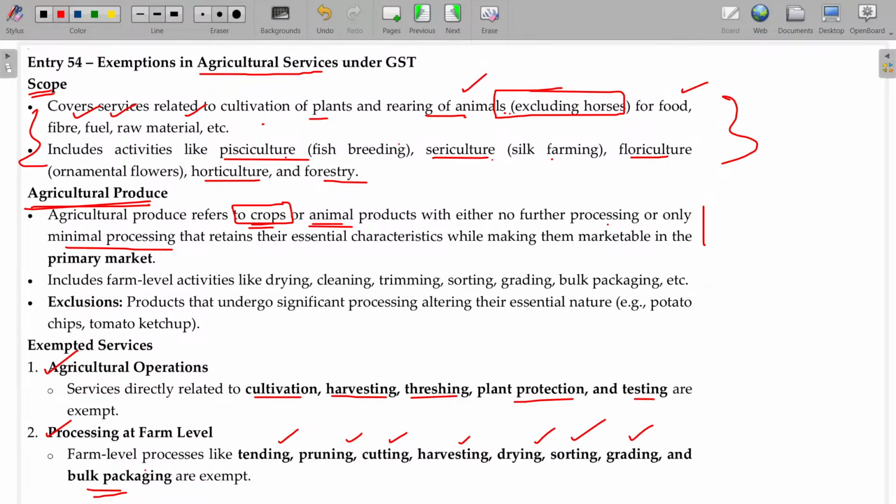But if you are slicing that and naming it Lays chips, it will attract the GST. It's not small activities after the harvest, right? You do lots of services. It includes farm level activities like drying, cleaning, trimming, sorting that we have discussed, but it will not include products that undergo significant processing, altering their essential nature, like potato chips, tomato ketchups. These things are falling under taxability. Is that clear?